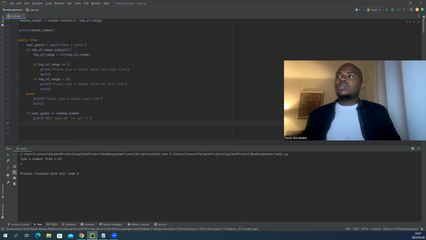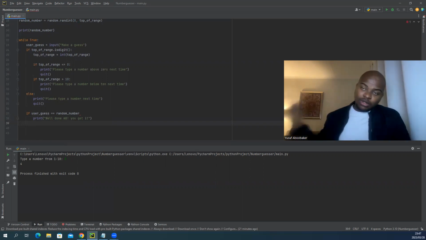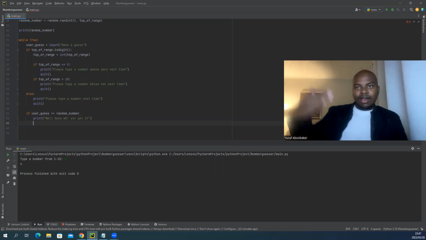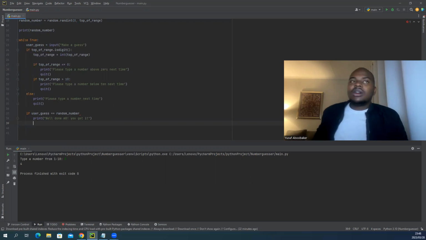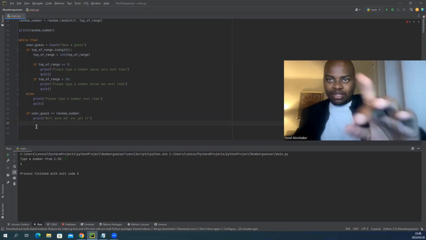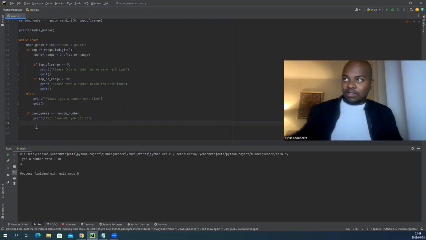Also, a while loop is continuous, so it'll go forever. To stop a while loop, we'll have to break it. It's like a quit function, but it's basically break, okay? So if he gets it, the game must end. So if this is correct, then we'll just break the while loop here.